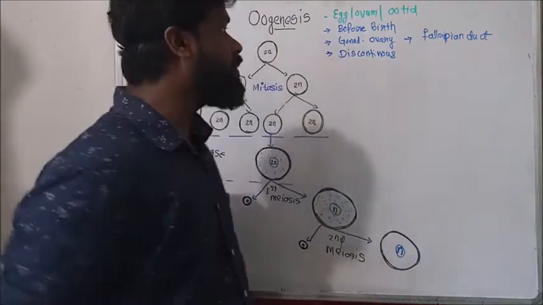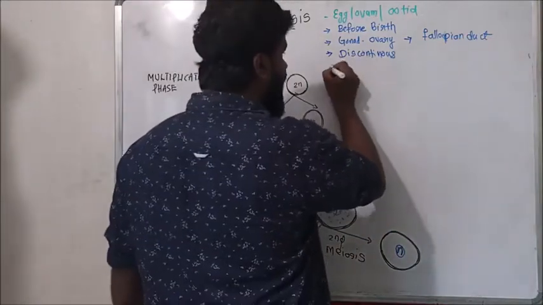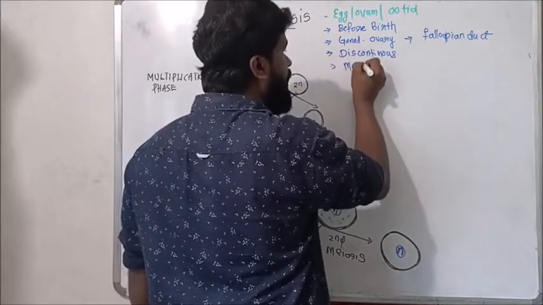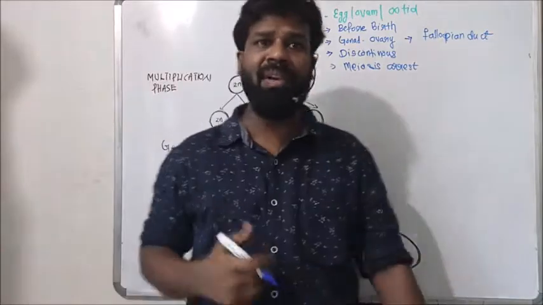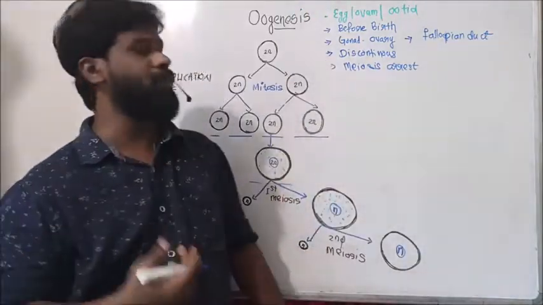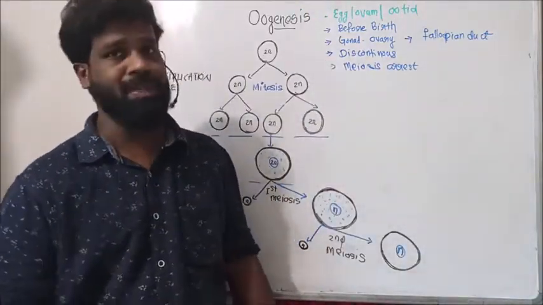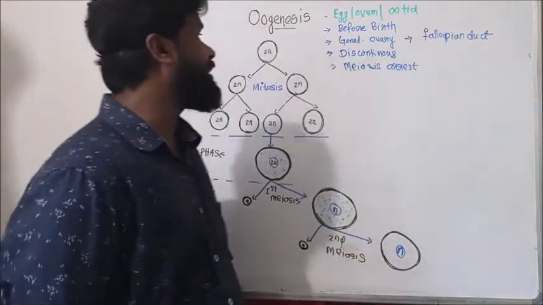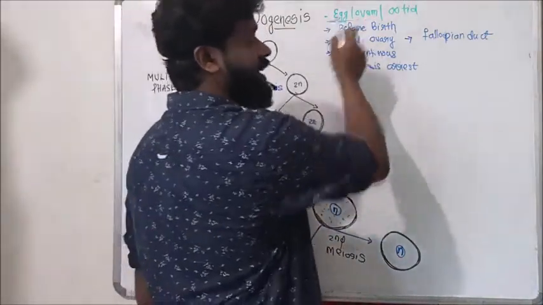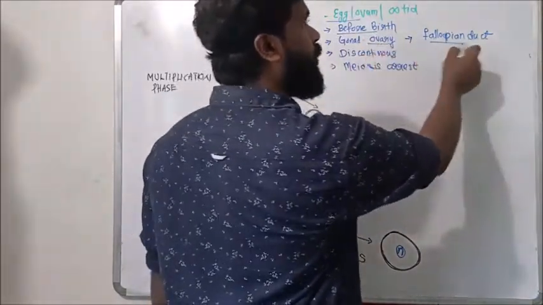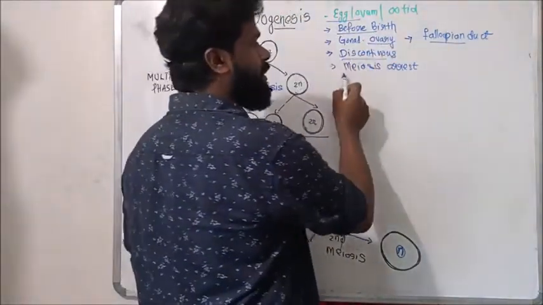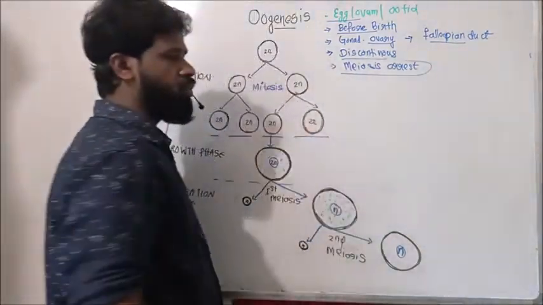So it is not a continuous process, it is discontinuous, and meiosis arrest occurs in oogenesis. We will discuss this discontinuous process and meiosis arrest later. Anyway, oogenesis is the formation of egg, it begins before birth, it takes place in the ovary and oviduct, it is a discontinuous process, and meiosis arrest occurs in it.